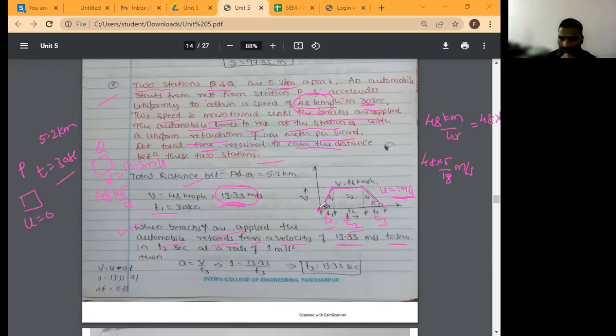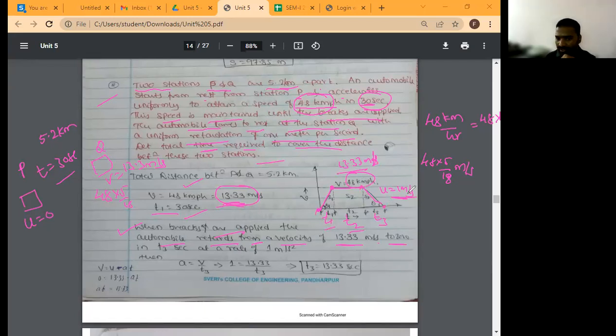See, initially what was it? It was 0. Here the constant velocity has come to 48 kmph. That is equal to 13.33 meter per second. So to come from 0 to 13.33, how much time did it take? 30 seconds. T1 is 30. Correct? Then now see, 13.33 it will move to 0.